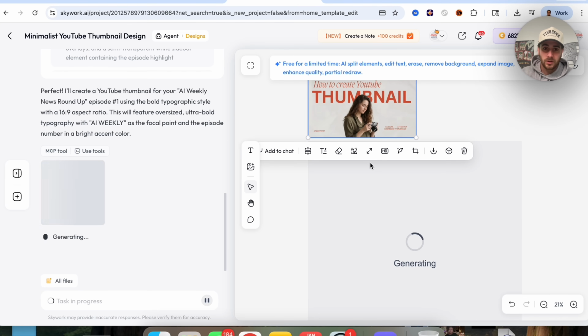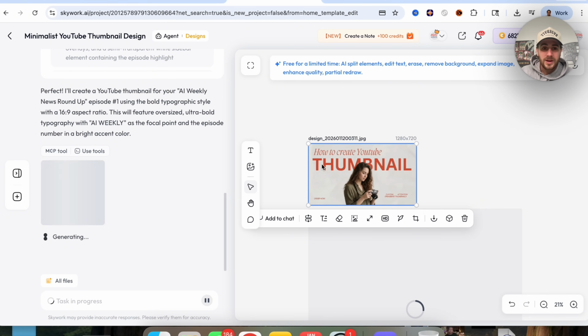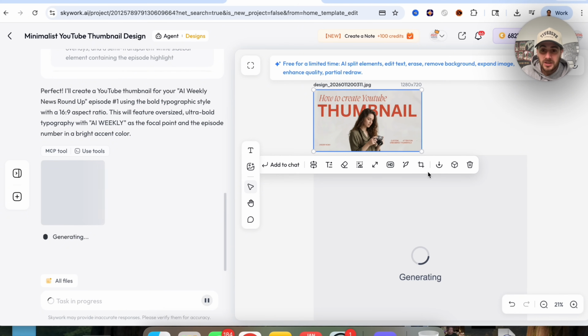Now the reason that I wanted to show you this is because we have this original thumbnail right here, which we could have used as a reference, or we could have edited or something along those lines. And I wanted to show you how this opens up this canvas here, where we're going to be able to generate this, and compare it to this other thumbnail over here, which is pretty incredible because this allows you to create multiple different versions of something. So maybe we A/B test it or something like that.